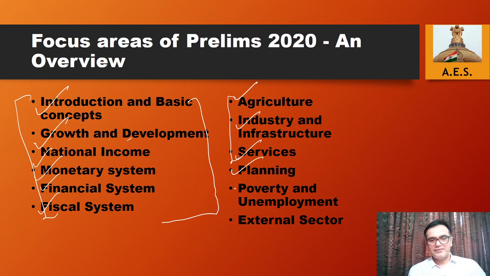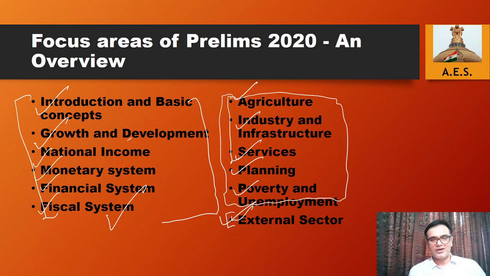Then planning, poverty and unemployment, and the external sector are also important topics, but the most important here is the external sector. Over the years it has been seen that most of the UPSC prelims questions are either from these chapters or from the external sector. And these are essentially the neglected lot in prelims, but for mains, they are very important.